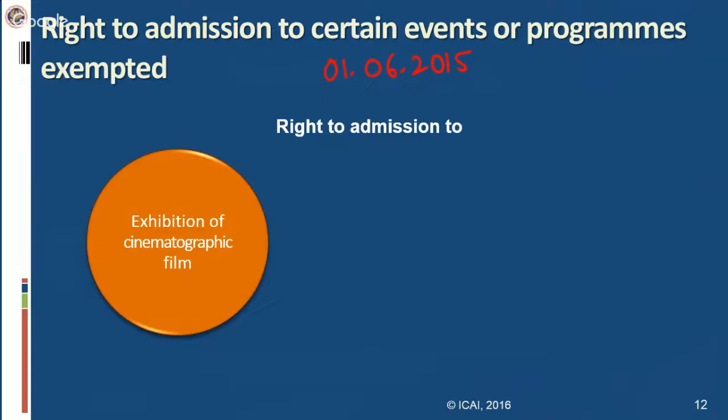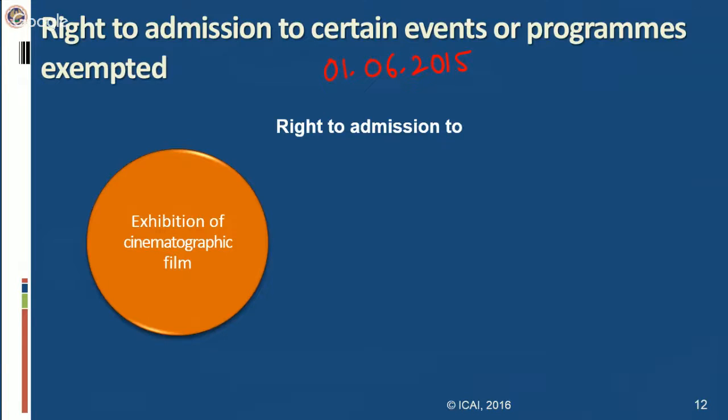But this amendment is effective from 1st June, because Finance Act 2015 made the omission of the entry effective from 1st June 2015. Simultaneously, the mega exemption entry also came in from 1st June 2015. So on one hand, they have omitted an entry from the negative list of services, and simultaneously this exemption has been partially incorporated in the mega exemption notification.